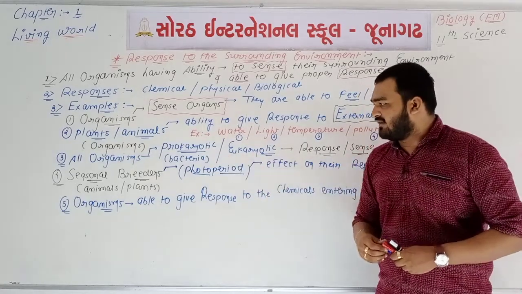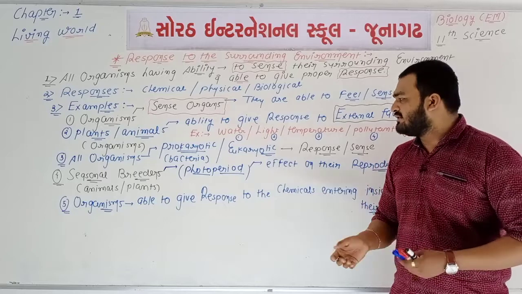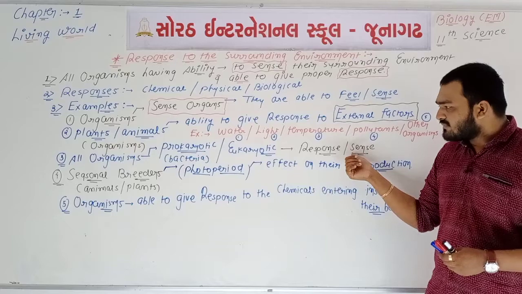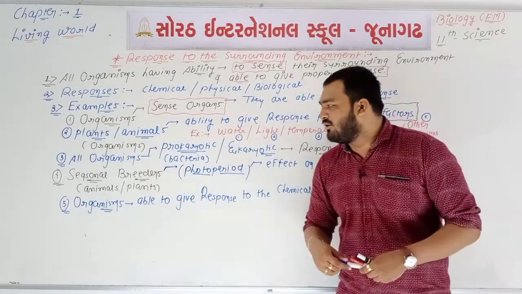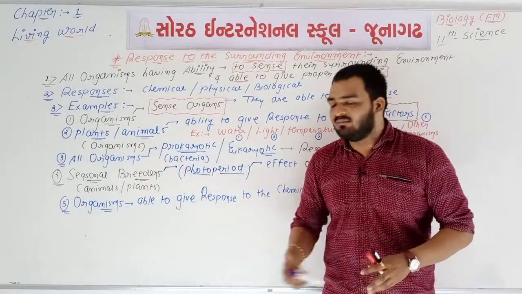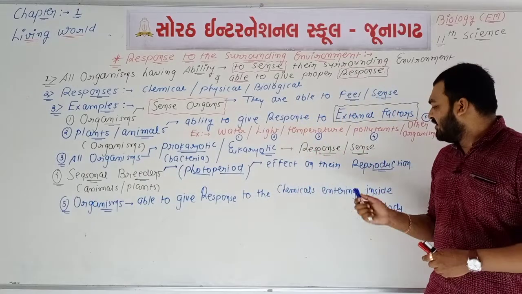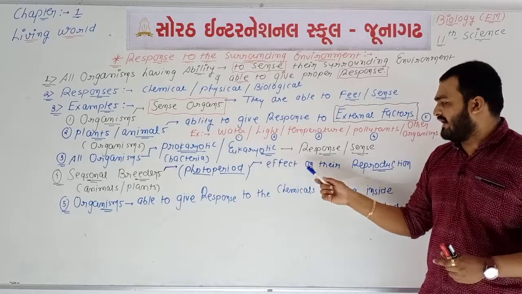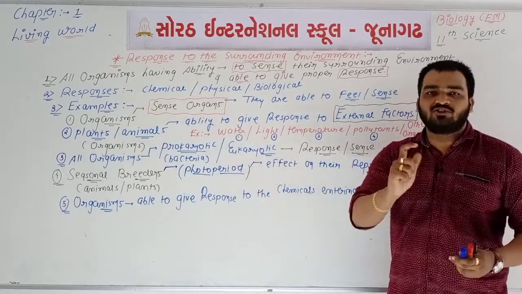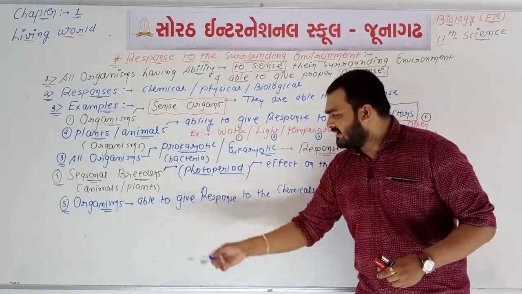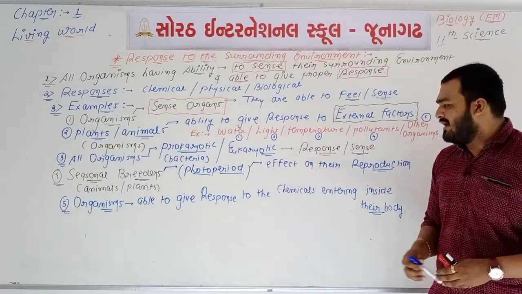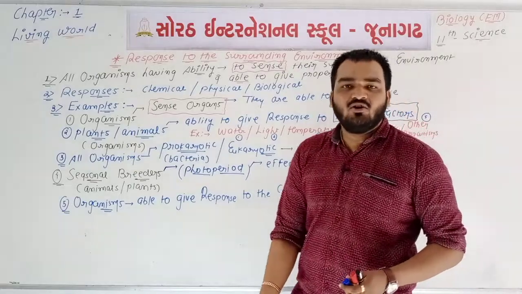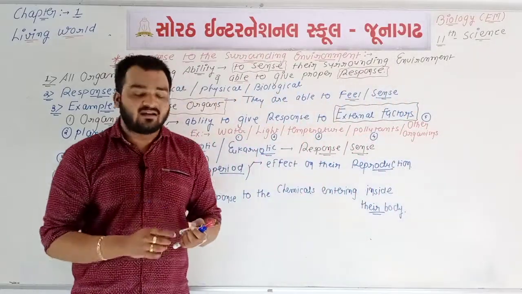Point number 2, organisms, especially plants and animals, have the ability to give response to their external factors like water, light, temperature, pollutants, and the fifth one is other organisms. All organisms, prokaryotic or eukaryotic, are able to sense their surrounding. The reproduction processes of seasonal breeders like animals and especially plants will be affected by the photoperiod, meaning the timing of the light, and organisms have the ability to give response to the chemicals entering inside their bodies. So the first 3 points are completed.